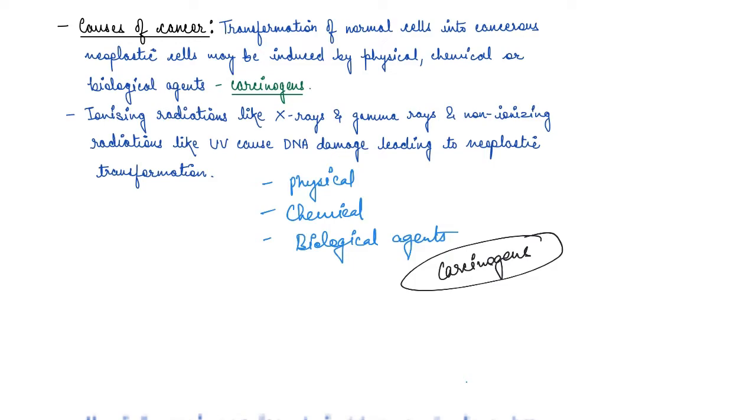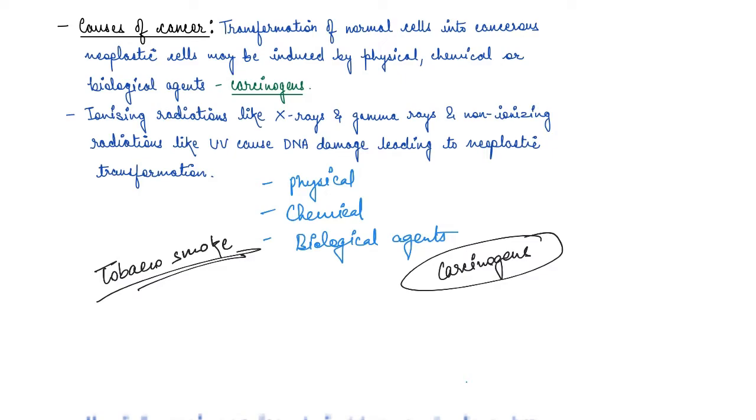Now then there are chemical carcinogens which are present in tobacco smoke. These are identified as a major cause of lung cancer, and that is why on a packet of a tobacco cigarette, you'll always find a warning that it is injurious to health. Why? Because a major cause of lung cancer is tobacco smoke.